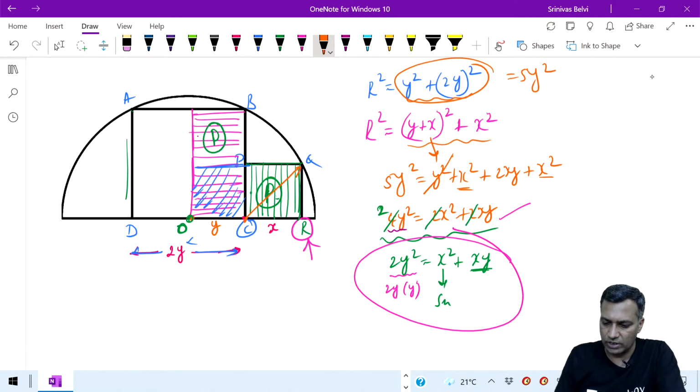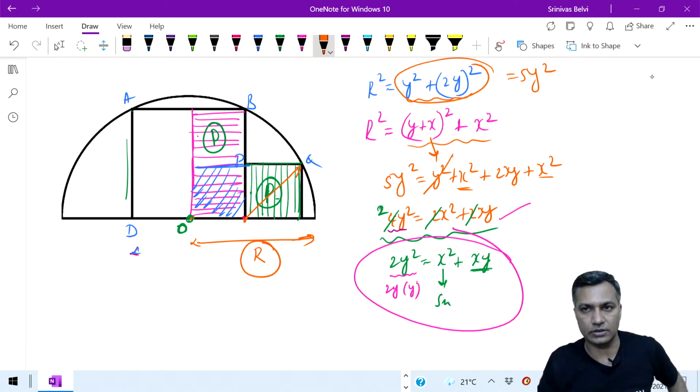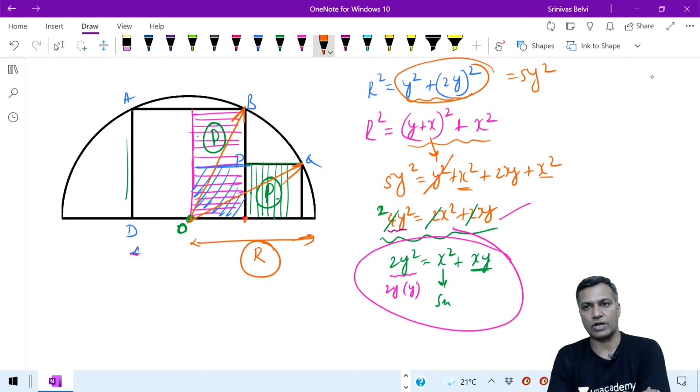The only premise that you are considering is: let the radius of the semicircle be R. And you are playing the whole game with the radius of the semicircle, with one variable. Basically, you are equating everything to 1. Clear, Rishabh? This is your radius. This is also your radius. You are looking from one perspective and you are closing it.